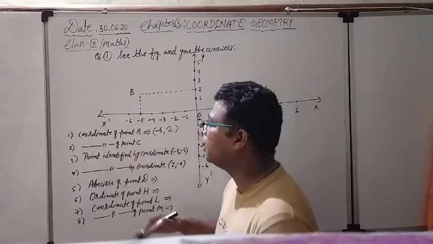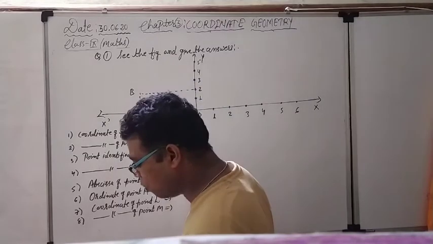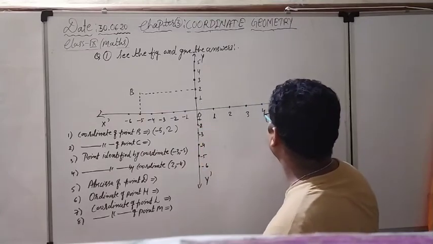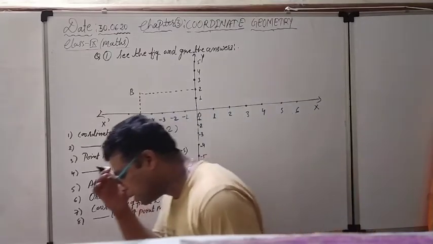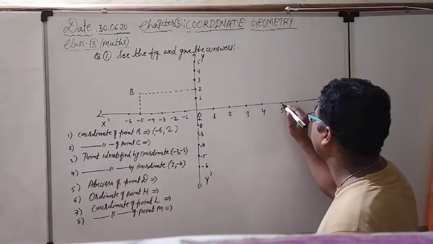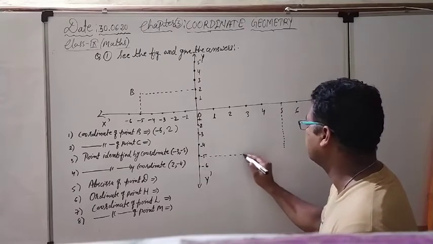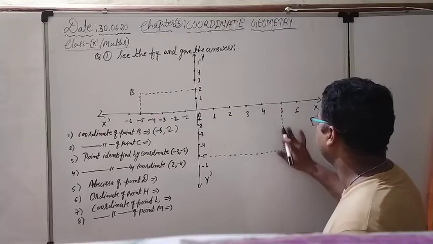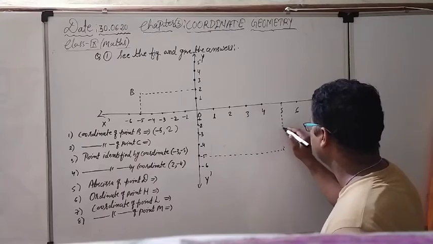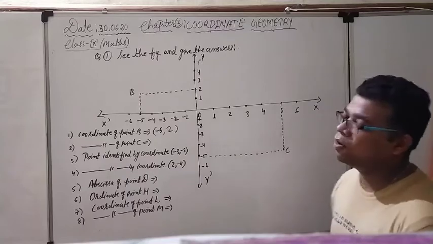Next thing is the coordinate of point C. Where is the location of point C? Look here, this is the location of point C. This is given to you. Sorry, this is point C. So what is the coordinate of point C?